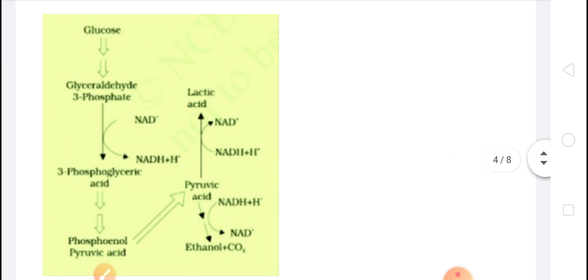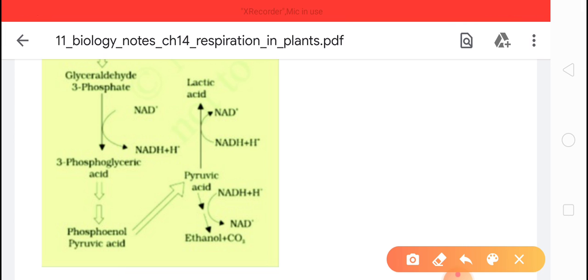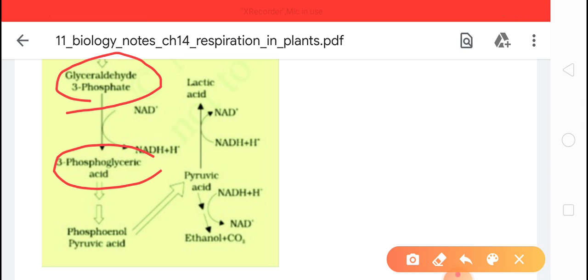By this chart you can see very well here, that is glucose. The glucose is converted into glyceraldehyde 3-phosphate, then 3-phosphoglyceric acid. After that, pyruvic acid is formed in glycolysis. Now the pyruvic acid will convert into lactic acid fermentation or alcoholic fermentation, depending on the need of the cell.